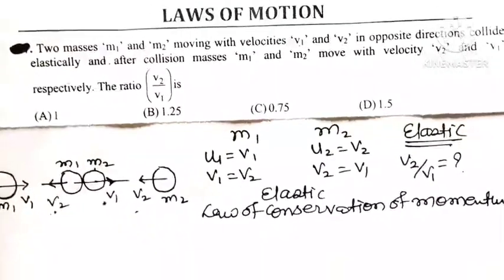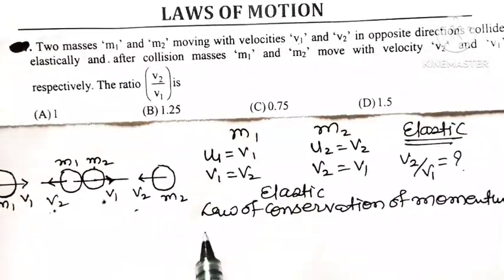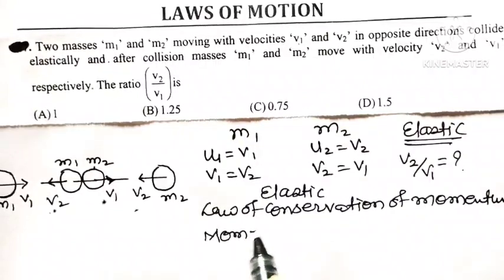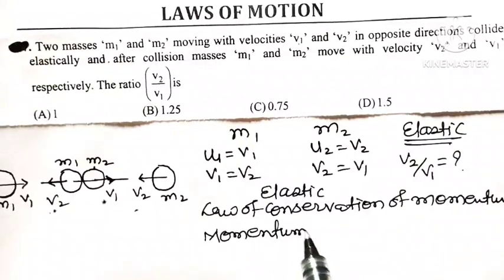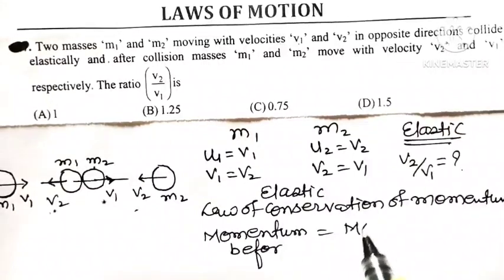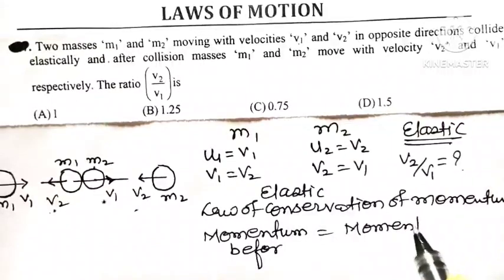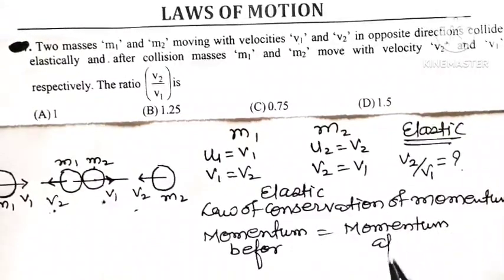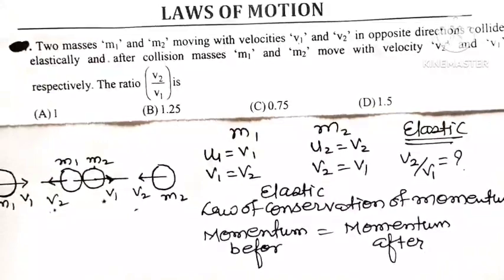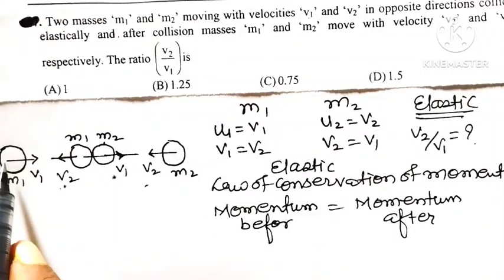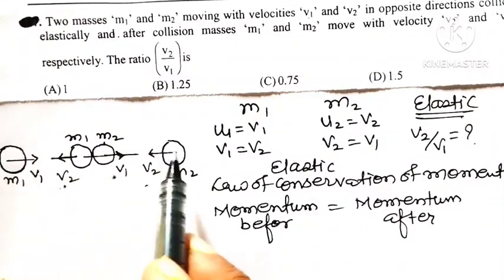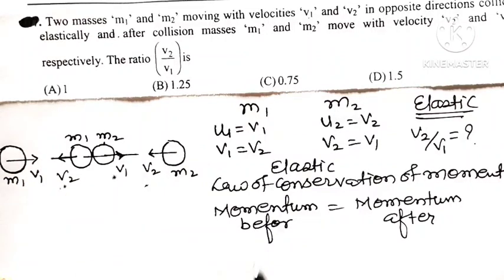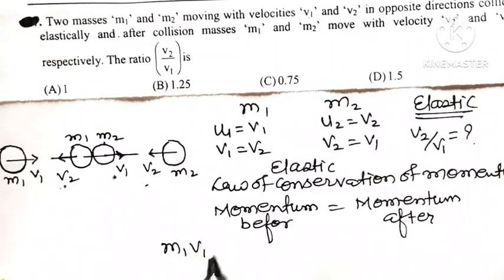the total momentum before collision is equal to the momentum after collision. Now before collision, our system has two bodies of masses m1 and m2 moving with velocities v1 and v2. So what is the momentum before collision? It is m1 v1 plus m2 v2.